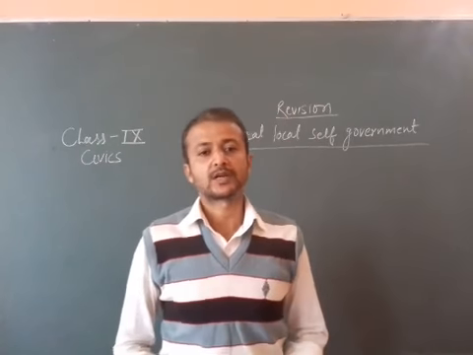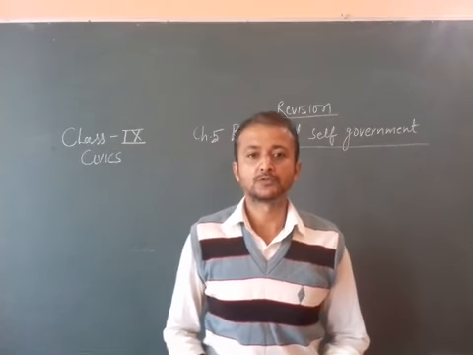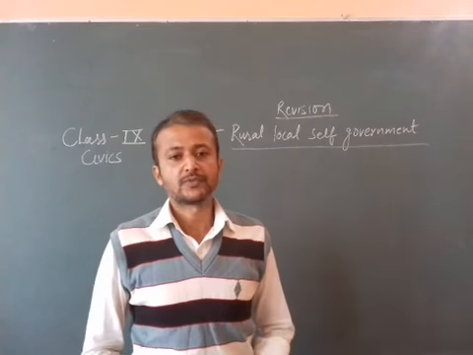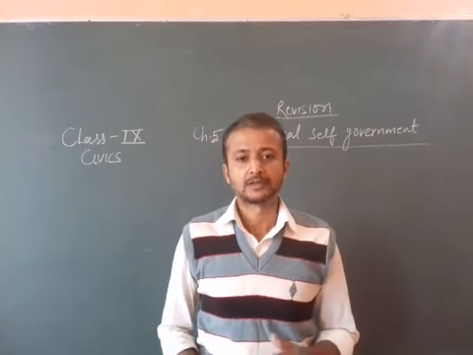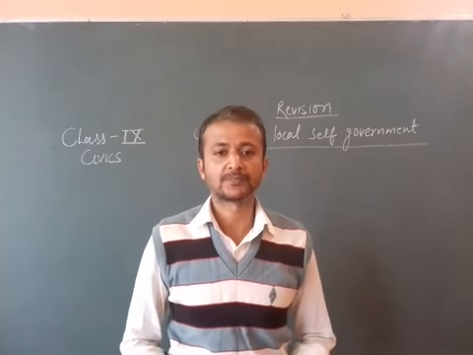Today we are going to start the revision of chapter 5 of Civics, that is Rural Local Self-Government. Students, we all know that in our country there are three tiers of government, three levels of government.